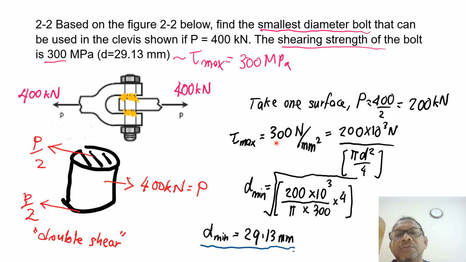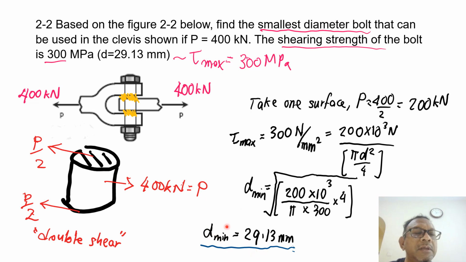So tau max equals, given to us, 300 Newton per millimeter square. This equals 200 kilonewton, this force, divided by the area, pi d square over 4. Therefore we can calculate the smallest bolt: 200 kilonewton divided by the area, pi over 4 d square, and then 300 Newton goes here, find the square root, and you can find that d equals 29.13 millimeter.